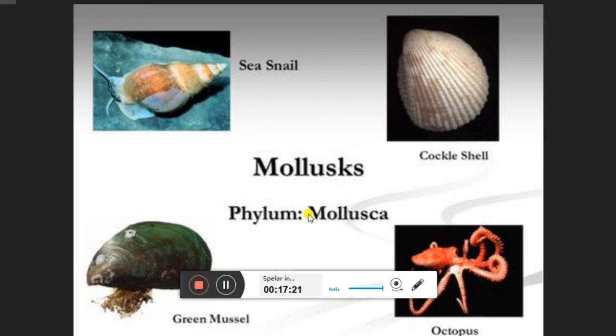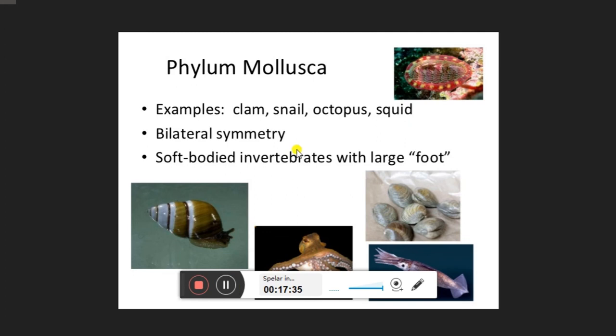Then there is the cockle shell, octopus and green mussel. Octopus have a muscular foot, and with that they are able to move inside the sea. So mollusks are soft-bodied invertebrates with a large foot.